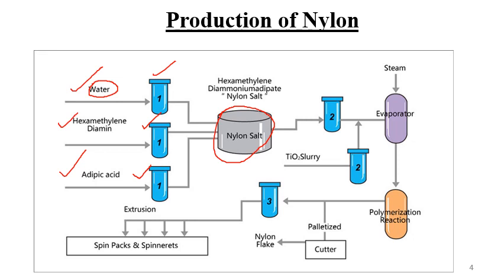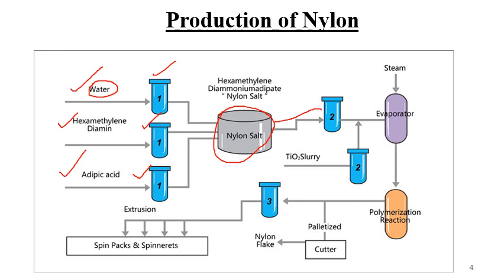So in this chamber, hexamethylene diammonium adipate, the nylon salt, is formed. Fine. Now the nylon salt goes from this chamber to unit number 2.